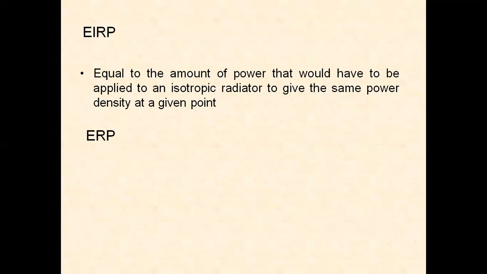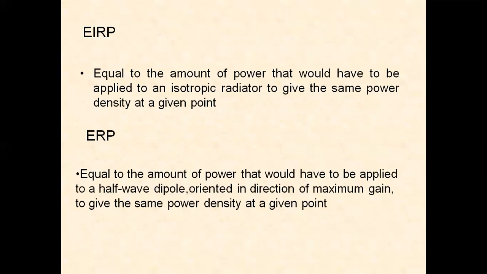Effective isotropic radiated power is equal to the amount of power that would have to be applied to an isotropic radiator to give the same power density at a given point. There are no losses in the isotropic radiator. It is radiating power in all directions. So when we get the same power density at a given point, then we call it EIRP.